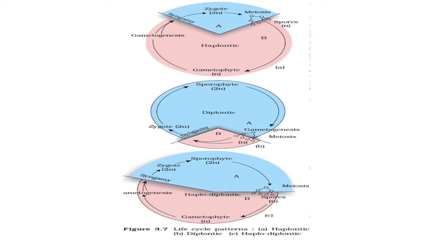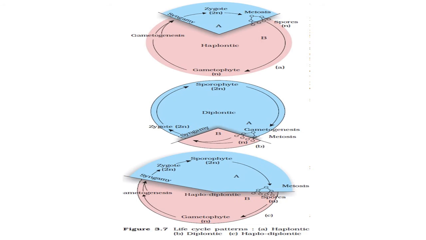Second figure, that is the diplontic life cycle. Here you can see the majority, the main phase, is covered by the diploid phase in their life cycle, which is blue in color, and a small portion has the haploid phase in their life cycle. Again you can see the gamete producing gametophytic phase and the sporophytic phase come one by one in their life cycle. Alternately they are repeated, sporophyte, then gametophyte, again sporophyte and gametophyte, and that's why it is known as alternation of generation.